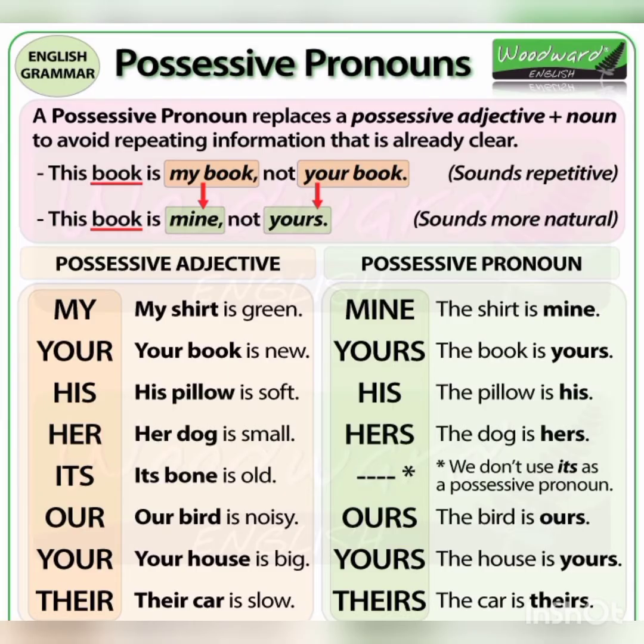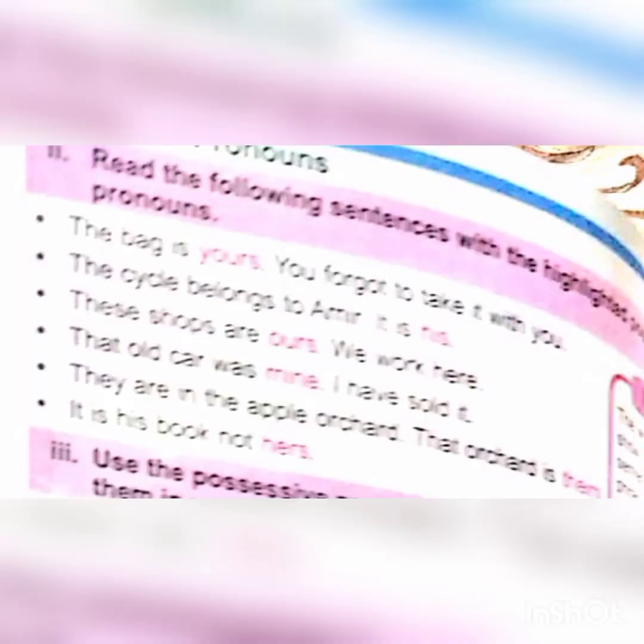The next topic is possessive pronouns. Possessive pronouns are the pronouns which describe the ownership of the subject. For example, this book is my book, not yours. This book is mine, not yours. Mine, yours, his, hers. These are the possessive pronouns which show the ownership of the person. It means that the things belong to that person. Let's learn from the exercise. The bag is yours. You forgot to take it with you. In this sentence, yours is the possessive pronoun as it shows the possession.